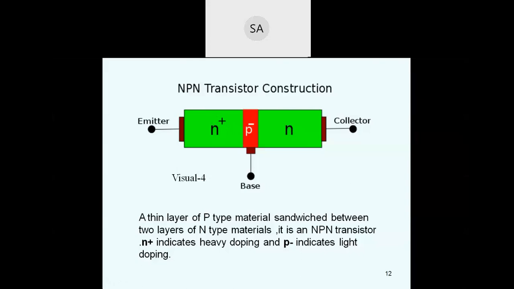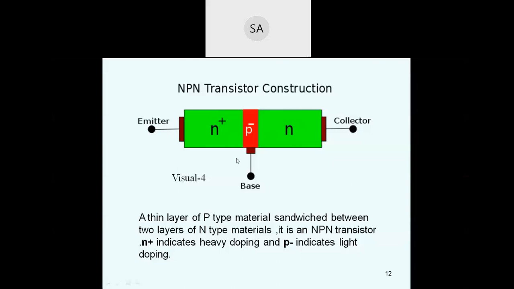The emitter is the section on one side that supplies the majority charge carriers. This emitter emits the majority charge carriers to the base and to the collector. It is always forward biased with respect to the base, so the emitter-base junction is always forward biased. This is done so that it supplies a large number of majority charge carriers to the base. The emitter region is heavily doped compared to the base and collector.